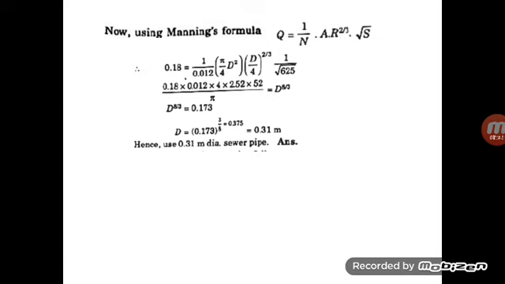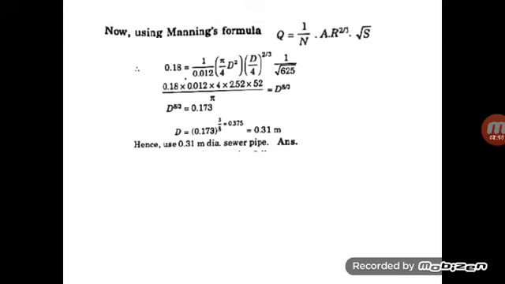For the area we substitute pi by 4 into d square. R is the hydraulic mean depth, which is nothing but area by perimeter, so pi d square by 4 divided by the perimeter. The hydraulic mean depth of a circular section is equal to d by 4.